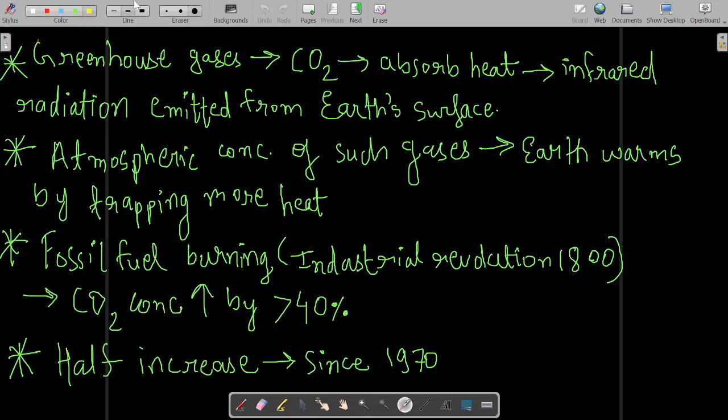Greenhouse gases like CO2 absorb the infrared radiation emitted from the Earth's surface. When the atmospheric concentration of such gases, like CO2, nitrous oxide and chlorofluorocarbons, increases, the Earth gets warmed by trapping more heat.